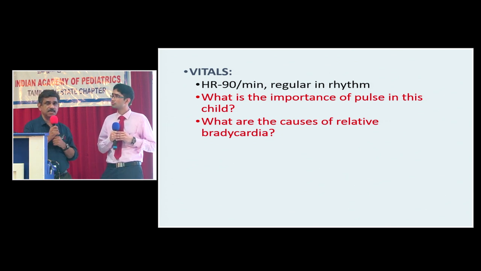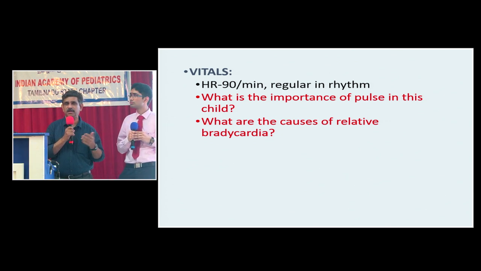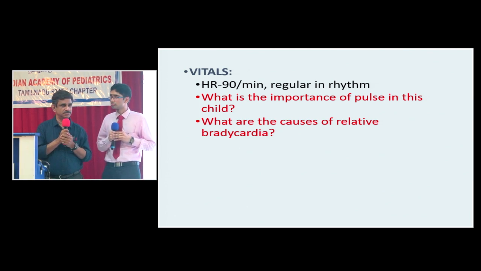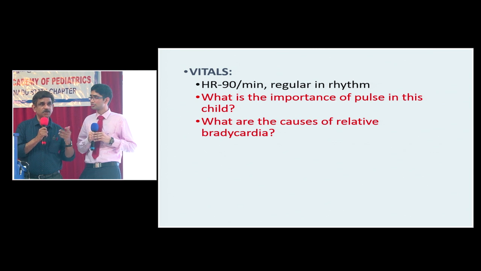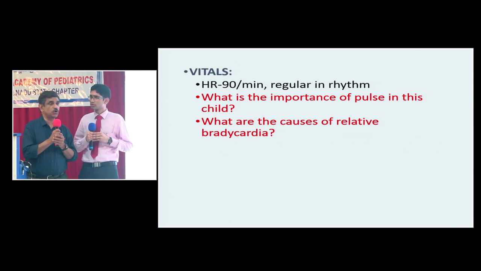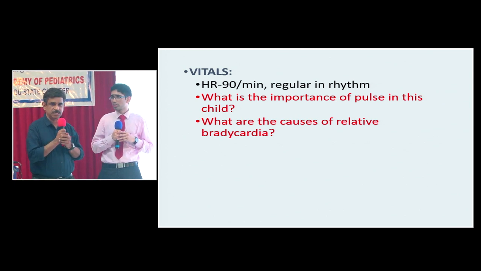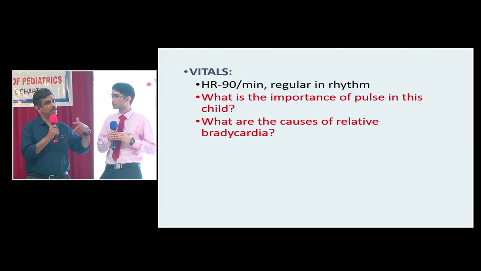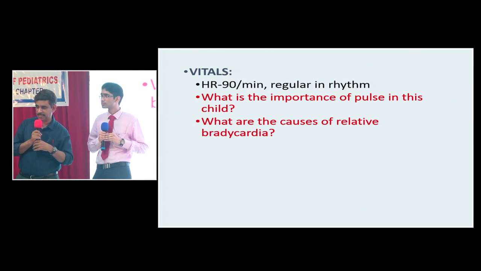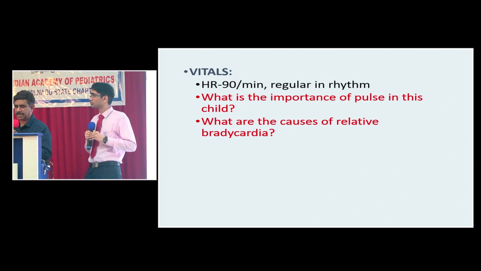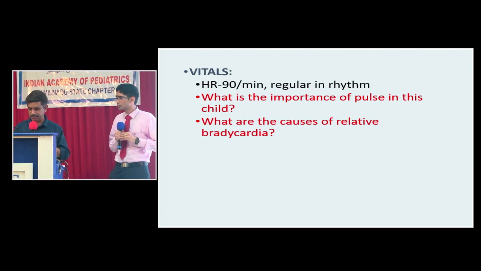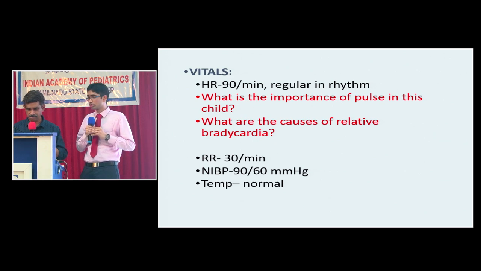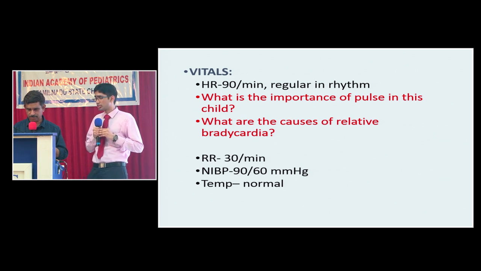Suppose he has got a bradycardia. What may be the cause? What are the causes of relative bradycardia in chronic liver disease? One is bile salts. Suppose this is a cholestatic liver disease. In cholestatic liver disease, the bile salts which are deposited in the SA node may depress the cells. That's one of the theories. Second one is drugs like propranolol, which may be given to these children to prevent bleed. Respiratory rate was 30 per minute. BP was 90 by 60 millimeters of mercury.